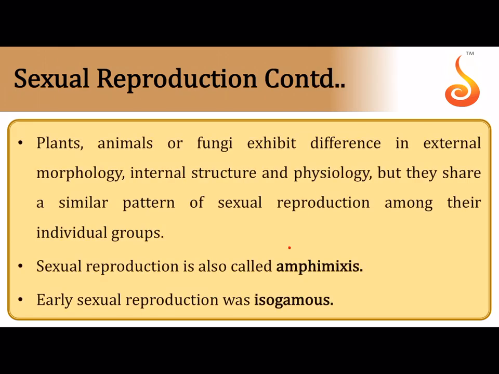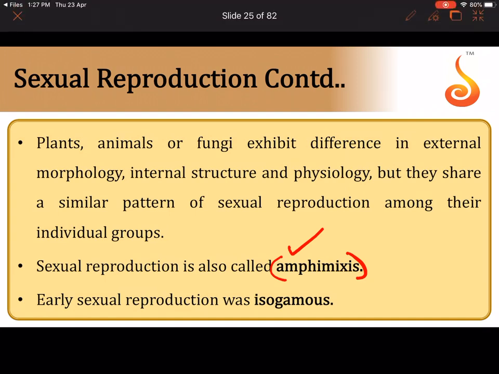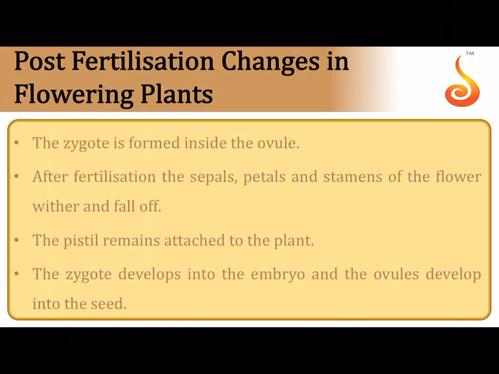In sexual reproduction, you have to remember two important types. One is called amphimixis or syngamy. Amphimixis or syngamy is the fusion of the gametes. The male gamete and the female gamete fuse to form a diploid zygote, and this process is referred to as amphimixis or syngamy.